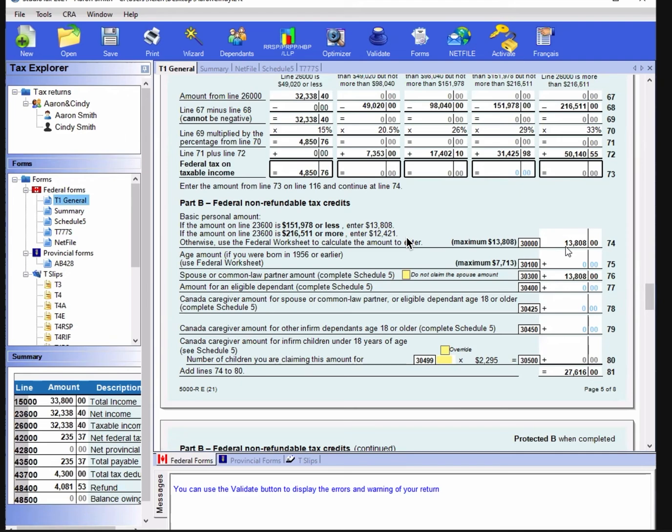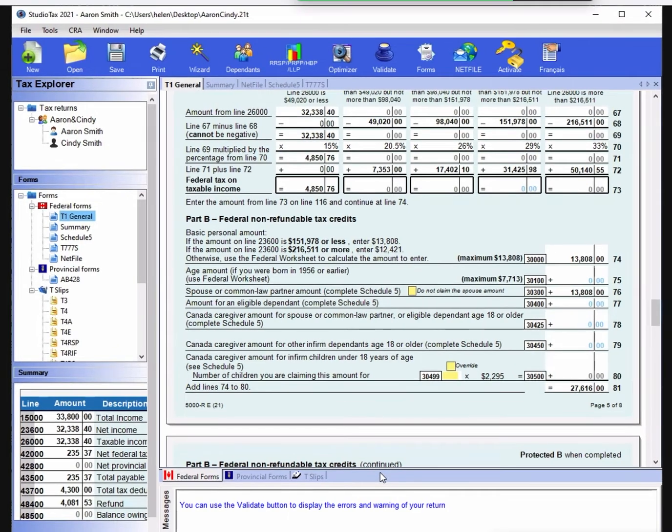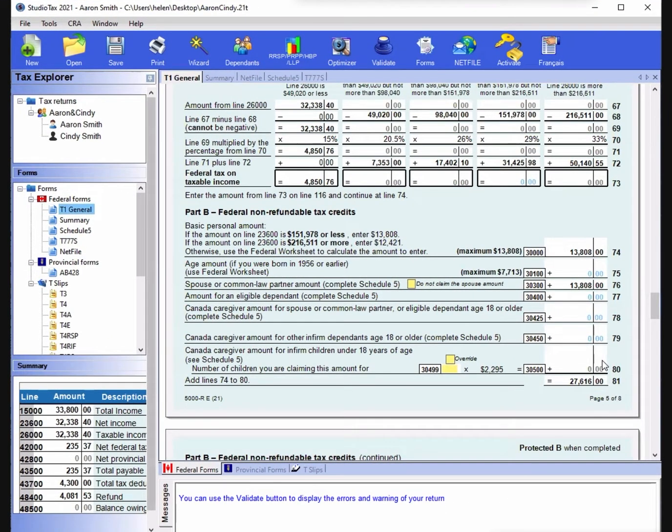Basic personal amount. What this means is, if your taxable income is under $13,808, you don't need to pay any tax. Because they give you a personal amount every year, that amount is increased.